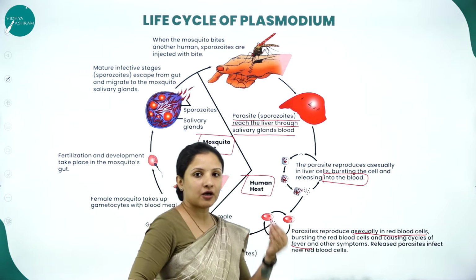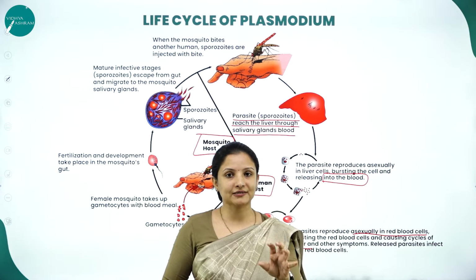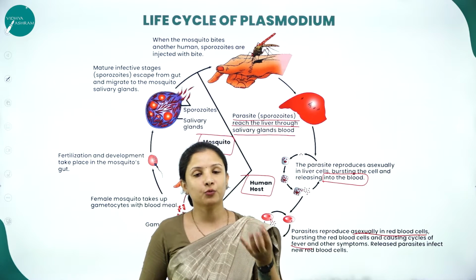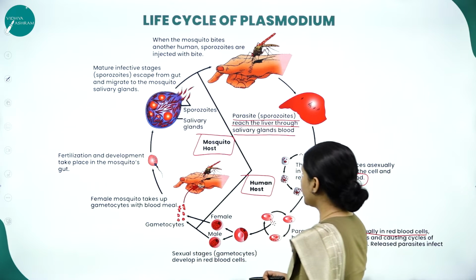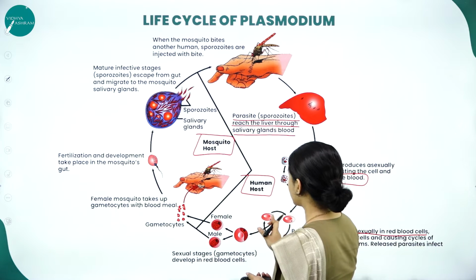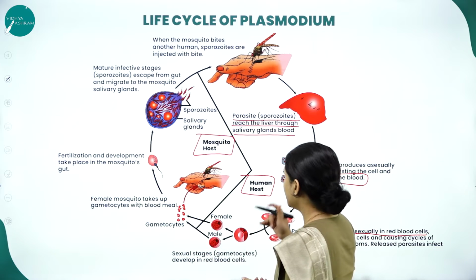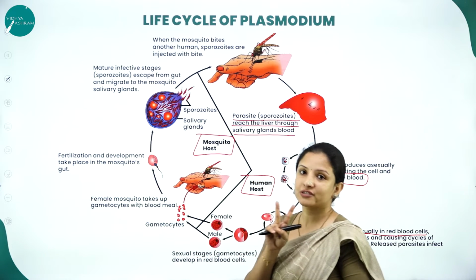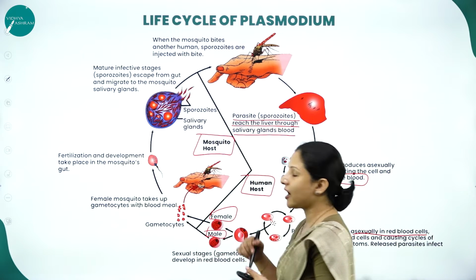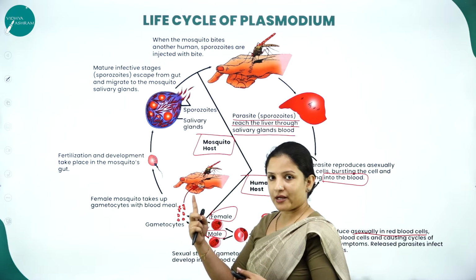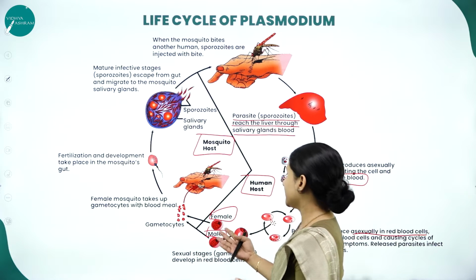Now the parasites from the infected red blood cells. When the infected red blood cells burst open, the parasites will leave those burst open red blood cells and start contaminating new red blood cells. Now in the new red blood cells, the parasite will enter into the sexual mode of reproduction. So in the sexual stage of reproduction, they will produce the gametocytes, that is the female gametocyte and the male gametocyte. Now in the RBC, what is there? The parasites which have sexually reproduced to form the female and the male gametocyte.